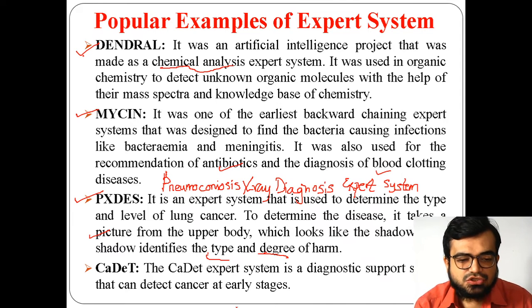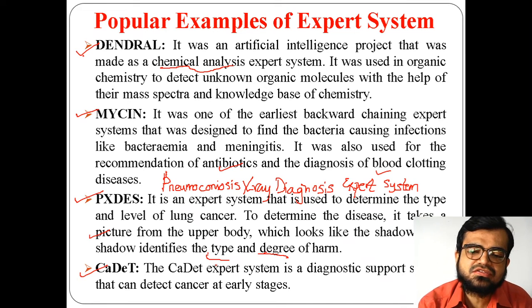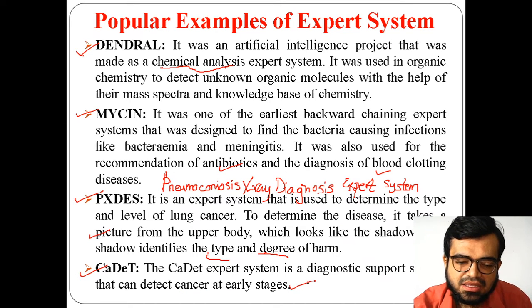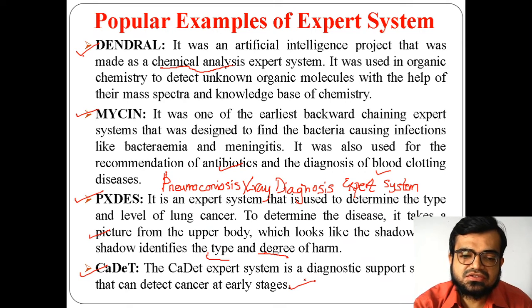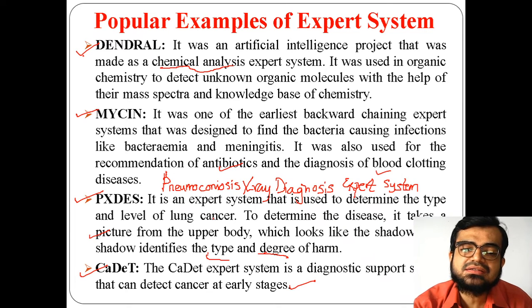Not only that, you will have the CADAT expert system, which is also a diagnostic support system, used for detecting cancer at the earlier stages. The previous one was not to detect the cancer.